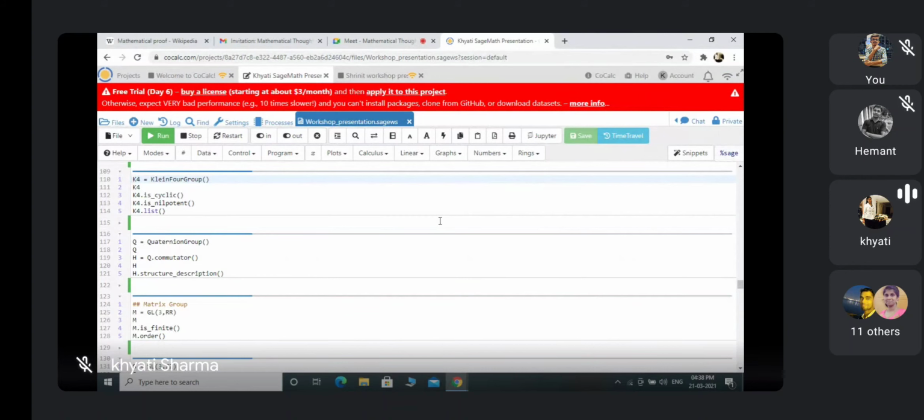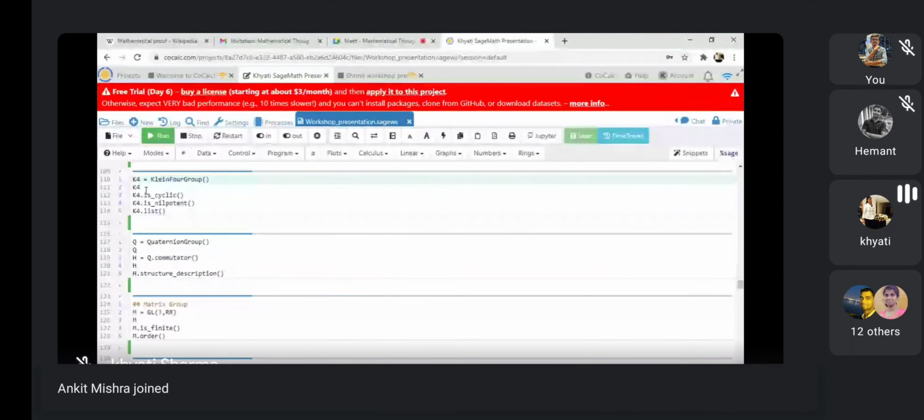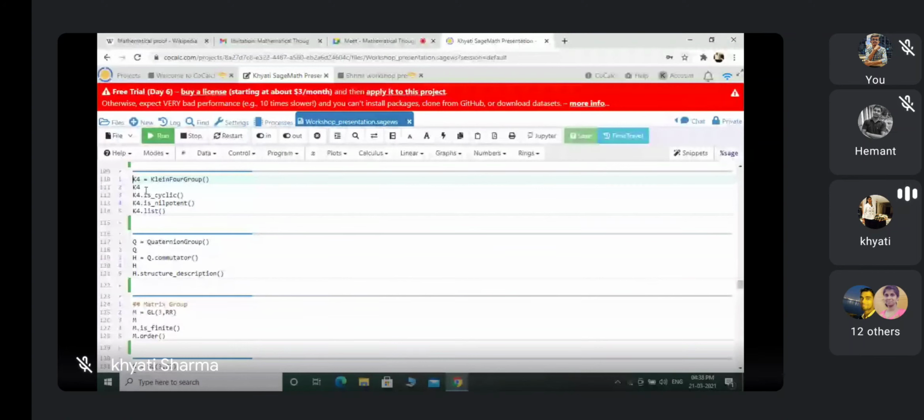So, Klein 4 group. So K4 is equal to Klein 4 group. Here no need to write K4. I am writing K4 here, but we can write only G also. So K4 is the Klein 4 group. In the next line I am writing K4 because I am presenting here, so I want to show what is the meaning of this thing. But K4 again writing.